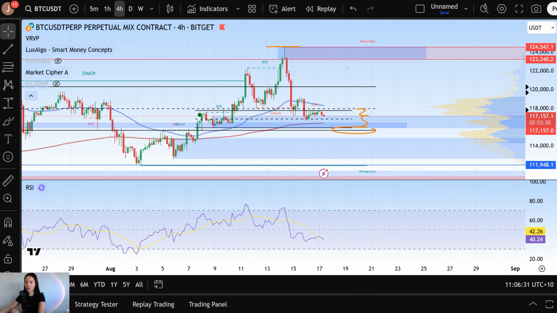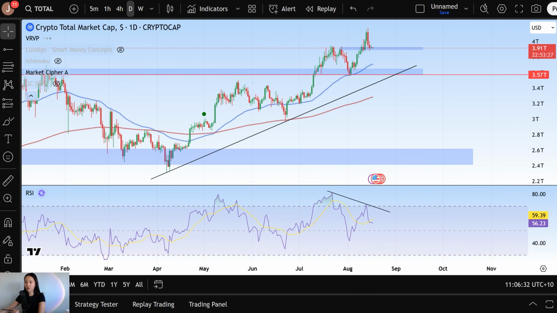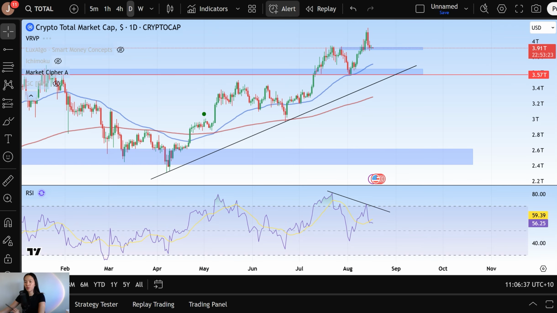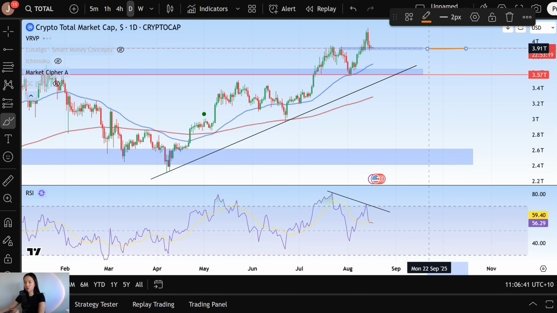Something to continue to keep in mind though is that if we do see Bitcoin continue to tumble on the short time frame and we retest the base of the range there, or potentially lose the base of the range on the daily time frame, we could see total actually tumble below that level at 3.9 trillion, right? So that would suggest a larger correction here for the broader market into this $3.57 trillion level. And that is what could potentially, moving into the weekly candle close, shift things for the market and shift things for Bitcoin dominance and altcoins as well.